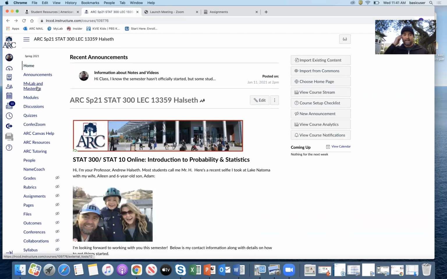The next thing is MyLab and Mastering. That's where you're going to set up your MyLab account. If you click on that and then refer to page 8 in the syllabus, it'll walk you through setting it up. You can pay for it right there with credit card or PayPal if you prefer. I think it gives you two options, a 24-month or an 18-week subscription. 18-week is all you need.